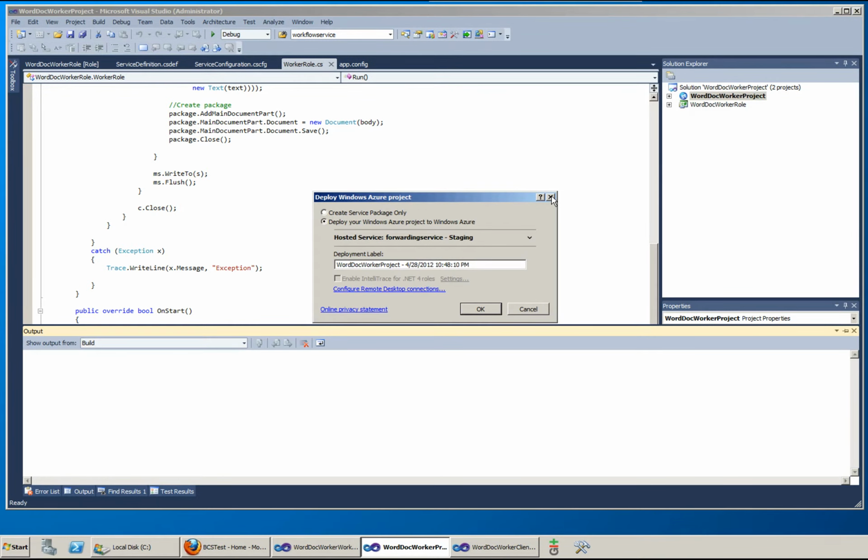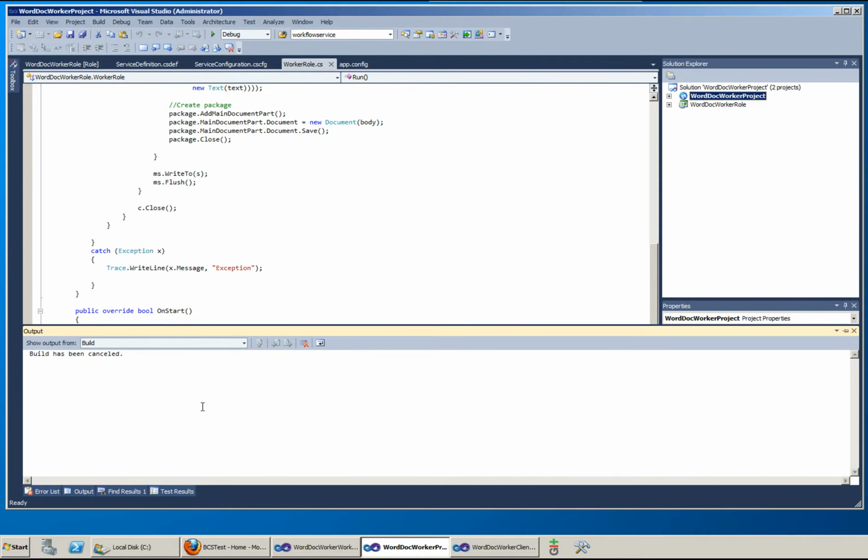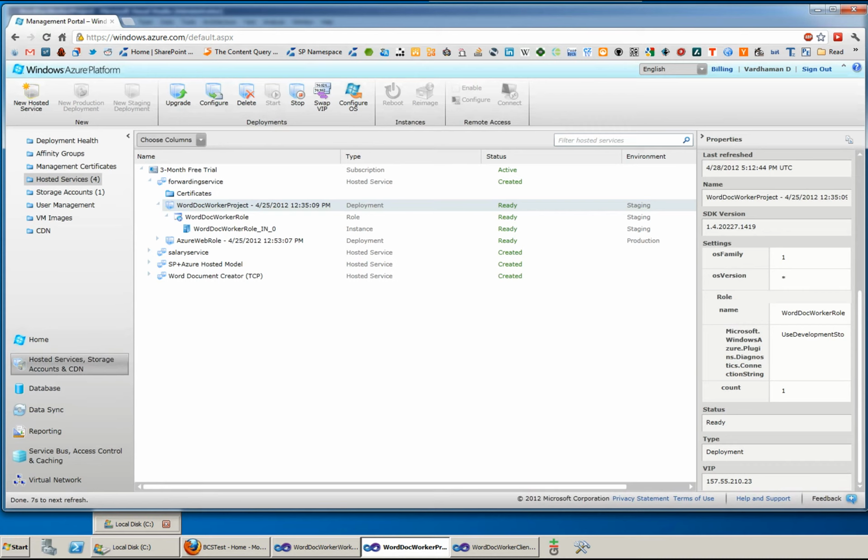It takes about 10-15 minutes to host that service in the cloud. I have already deployed it, and as you can see, I've got the Word document service ready.